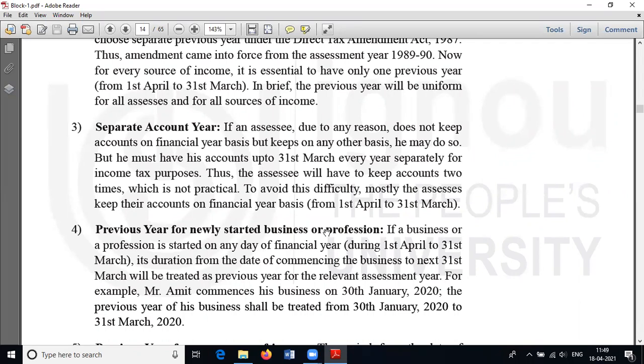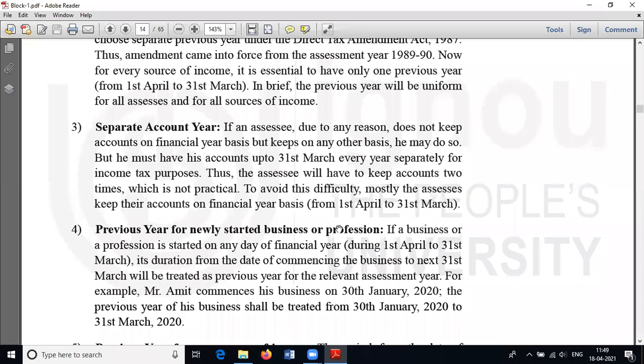At the same time, the assessment year always runs from 1st April to 31st March. By the finishing of the previous year, we can finally calculate our income earned in the previous year from 1st April up to 31st March.